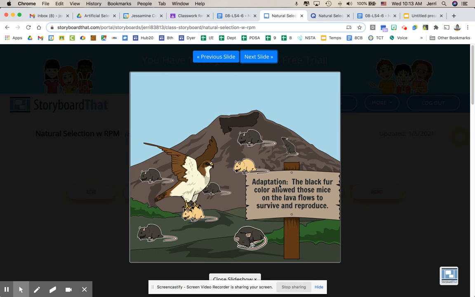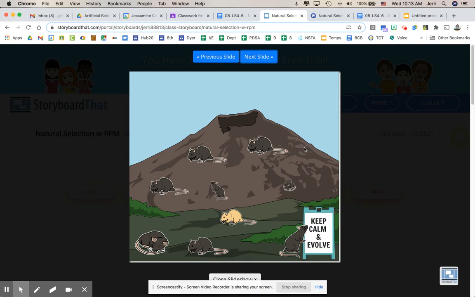So, guess who's going to be eaten for a snack now? That's right. The light colored mice are the ones that are most likely to be eaten. The dark colored mice are the ones that blend in better. So we say that they have an adaptation. We also say that they are selected for. They're the ones that are more likely to be able to survive and reproduce. So over time, we'll see that there's going to be a change in the percentages of the mice.